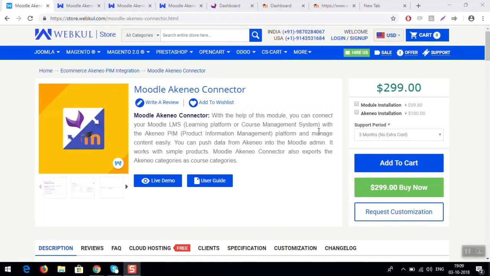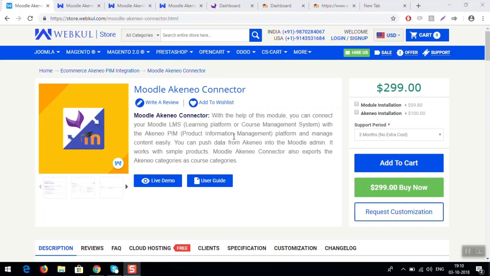Here I will show you how to create Moodle to Akeneo connector credentials. So basically with the help of this module, you can connect your Moodle learning management system to Akeneo connector and can manage the content also. After installing this module, you have to create an external service token. Now I am going to tell you how to create an external service token in Moodle.